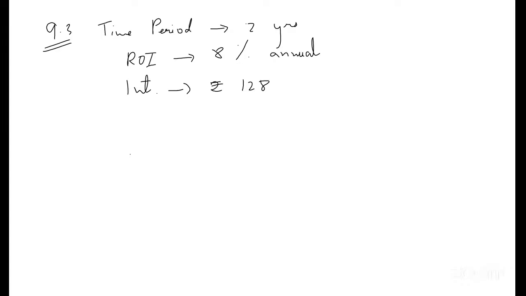Is it 960? The answer that they are getting is 8,000. But wait, let's move on to the answer.